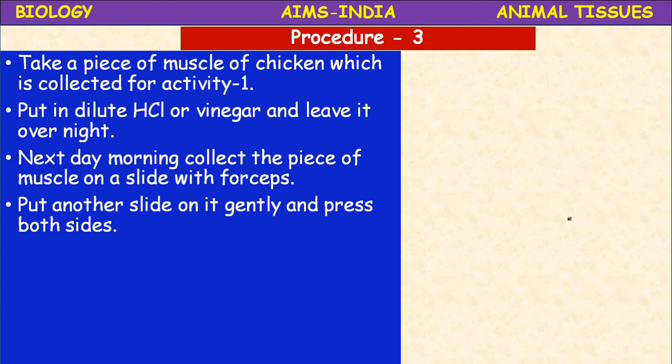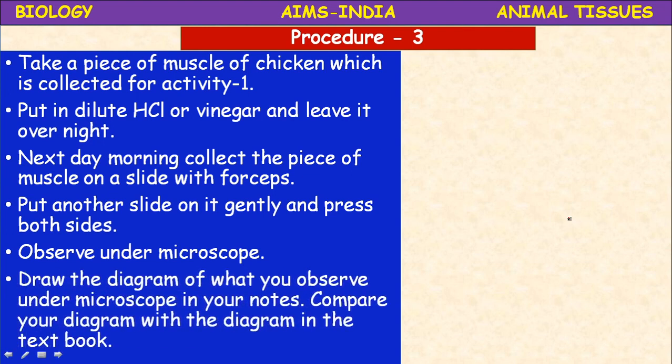Okay, gently you apply little force. Then observe under microscope. And at the time of observation, what you have to do? Draw the diagram as it is, or what you observe under microscope, in your notebook. You draw it and compare your diagram with the diagram given here.